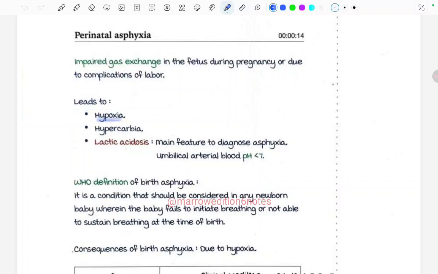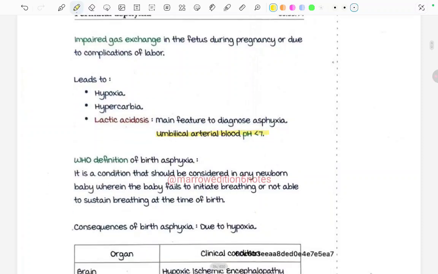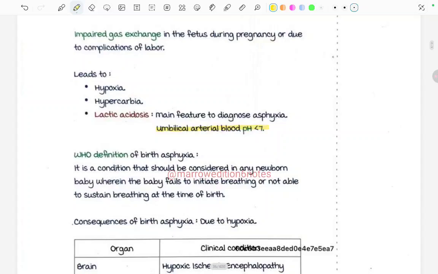It leads to hypoxia, hypercarbia, and lactic acidosis. Lactic acidosis is the main feature used to diagnose asphyxia. The umbilical artery blood pH will be less than 7. Fine. This is how we will come to know that the baby is going into lactic acidosis. In acidosis, okay, the umbilical artery pH will be less than 7.